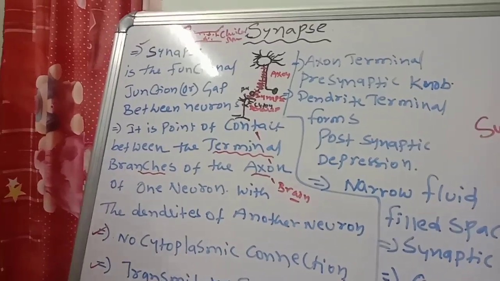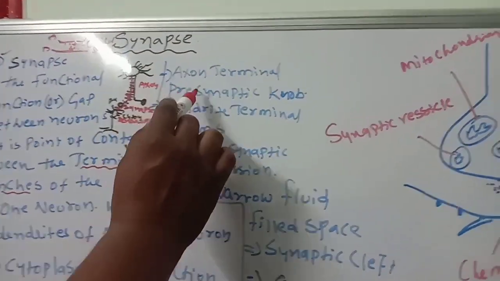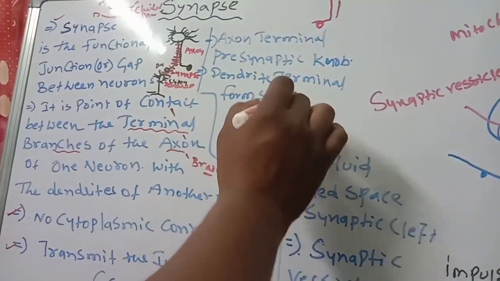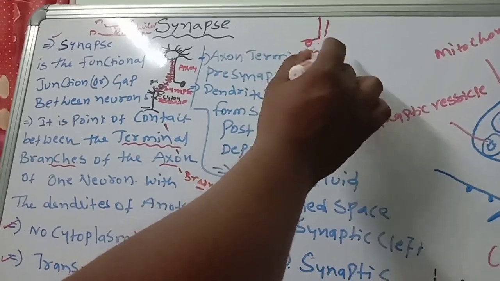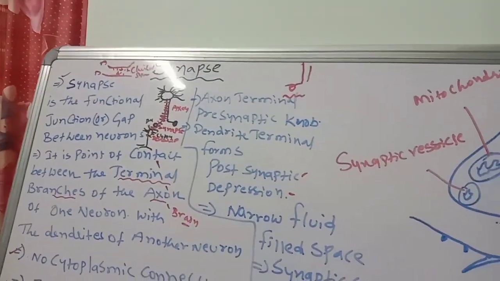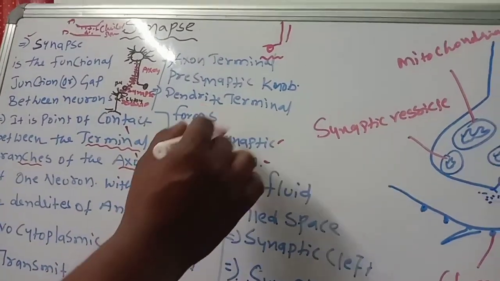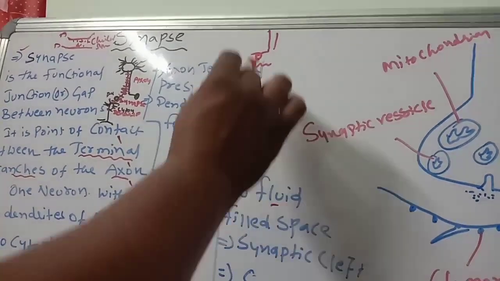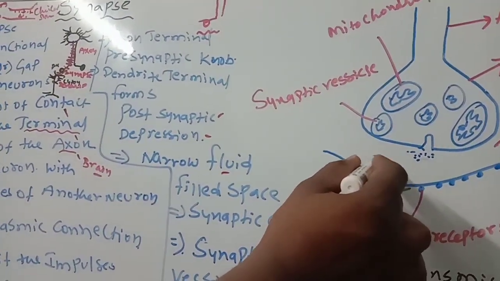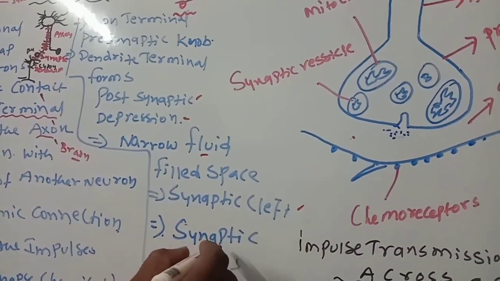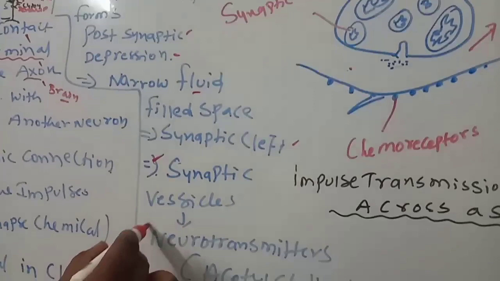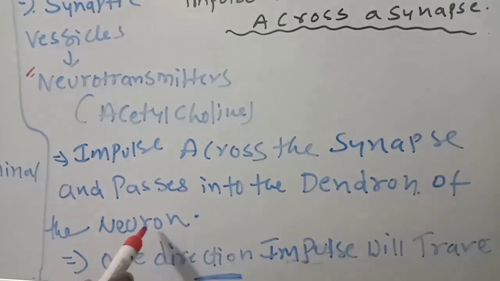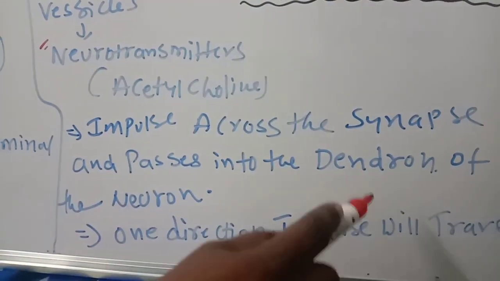The axon terminal is called the presynaptic nerve. The dendrite terminals of another neuron form the postsynaptic depression. And the narrow fluid filled space is called the synaptic cleft. The synaptic cleft contains synaptic vesicles. They release the neurotransmitter acetylcholine. The impulse goes across the synapse and passes into the dendrite of the next neuron. So the impulse will travel in one direction only.